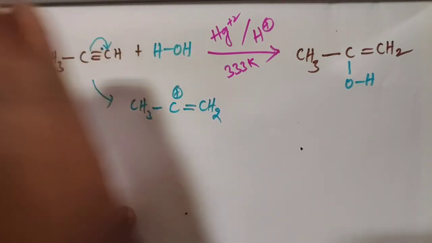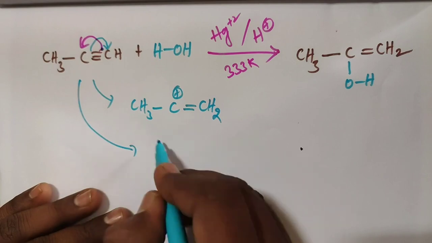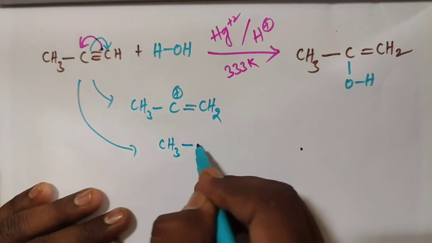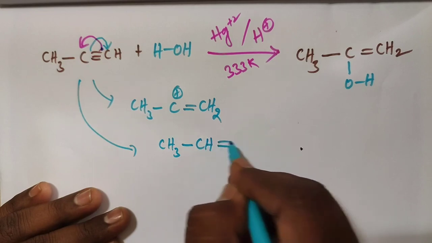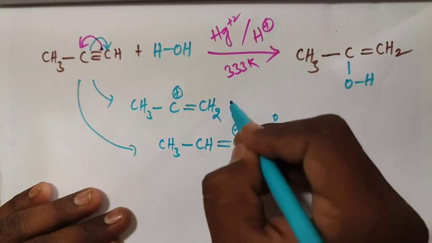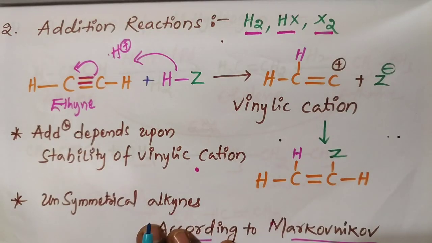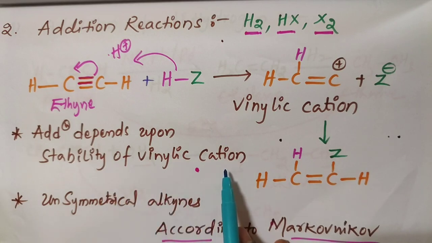If the bond is shifted the other way, we get CH3 CH double bond CH plus. So this is primary and this is secondary. We already discussed that addition reactions depend on the stability of the vinylic cation.